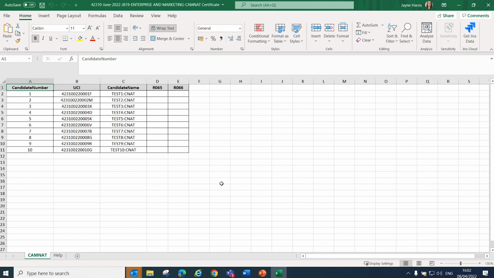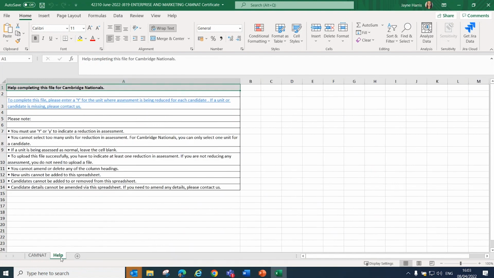Once you've opened the spreadsheet, you will see that it is pre-populated with your candidate entry data. There are two tabs in this spreadsheet, and it is advisable to view the Help tab, as this provides useful information to guide you through the completing of the spreadsheet. So you will be completing your spreadsheet by putting a Y into the column of the unit that you wish to reduce assessment.